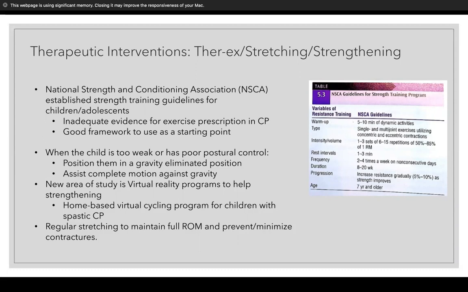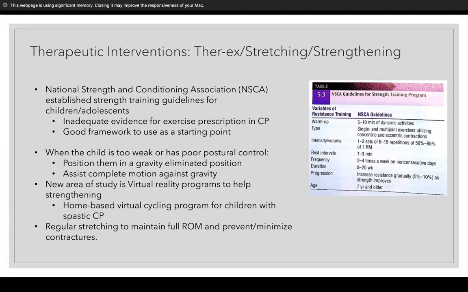If the child is too weak or has poor postural control, we can take them through a gravity eliminated position to make it a little easier, or assist them to complete the motion against gravity. There has been a new area of discussion which involves virtual reality programs to help strengthening.